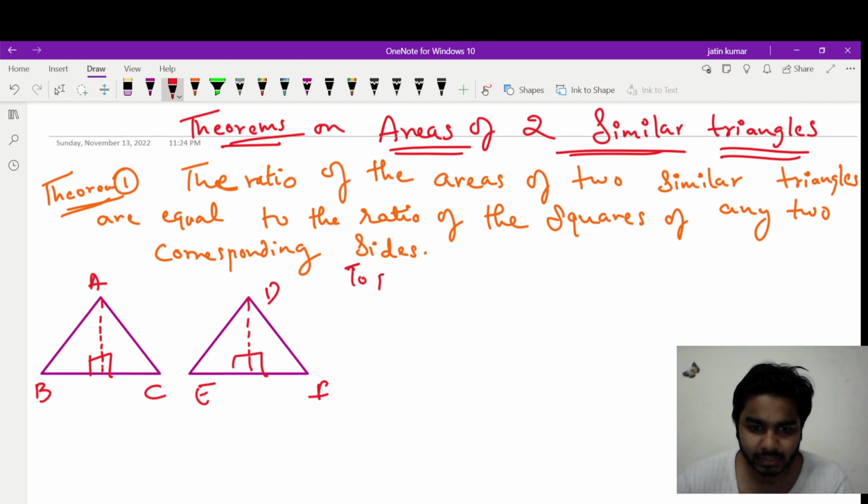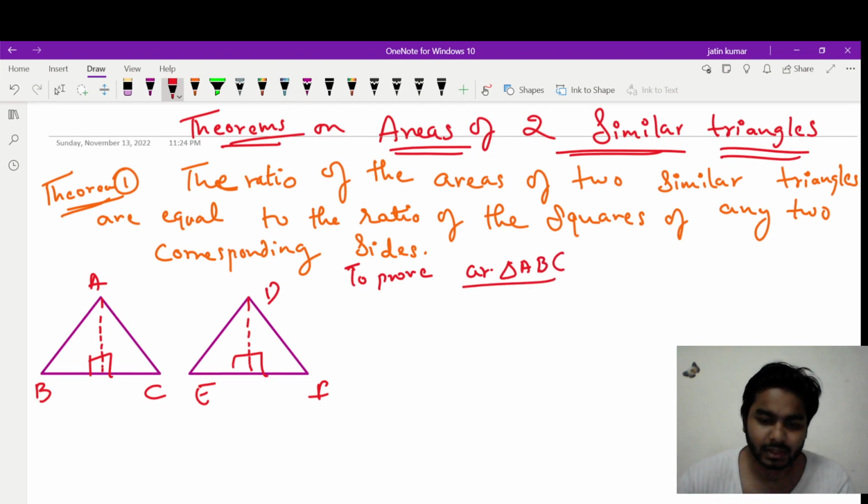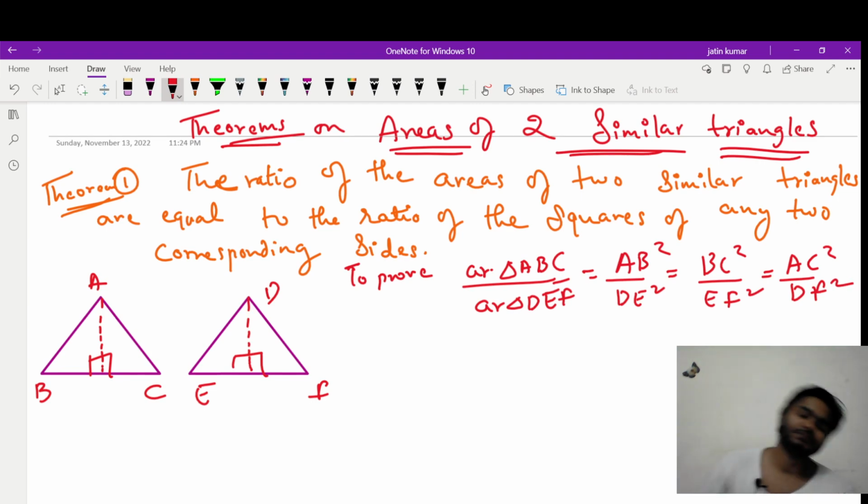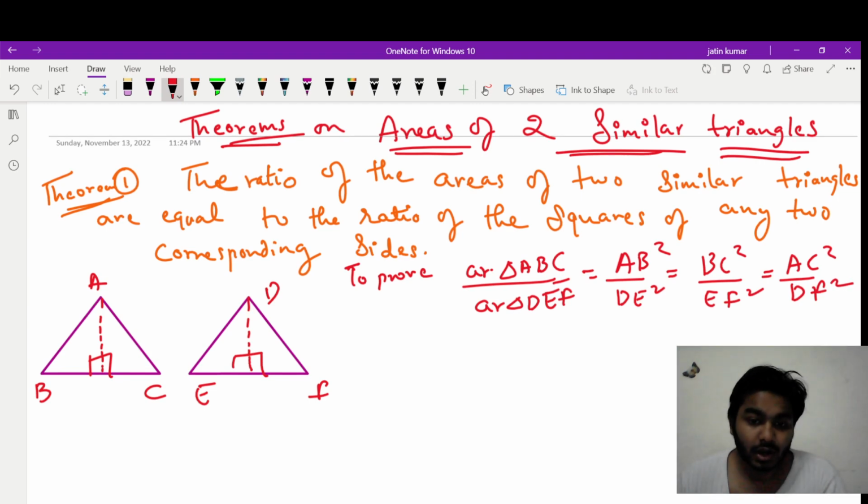Now we need to prove that. To prove, let me write it. Area of triangle ABC upon area of triangle DEF is equal to the ratio of their sides, so AB square upon DE square, and BC square upon EF square, and AC square upon DF square. This is what we need to prove. Now how will you prove this?